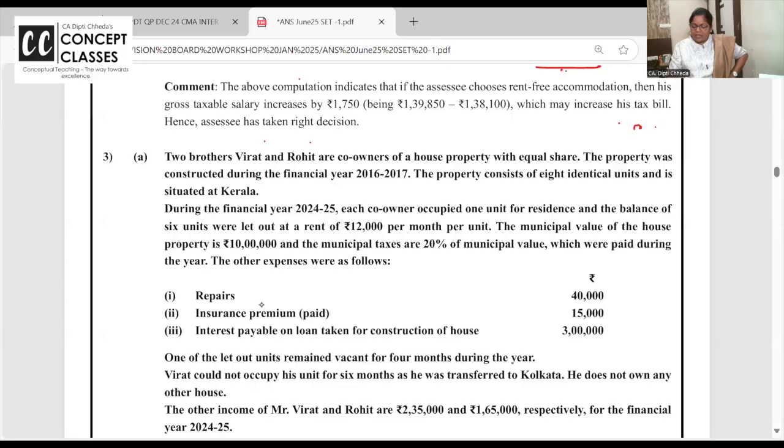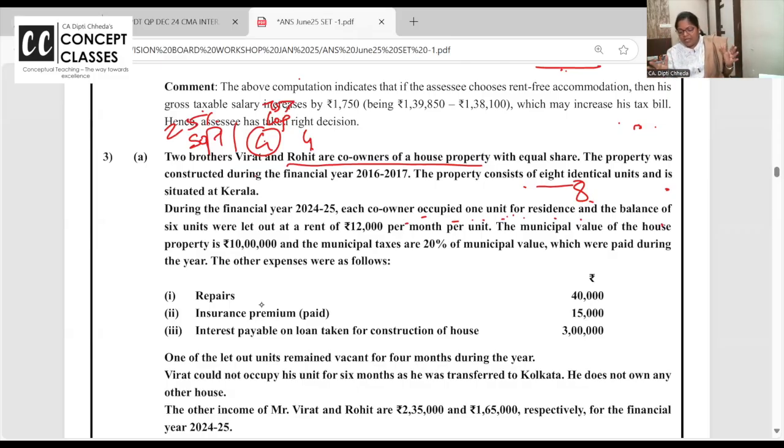So let us read this question now very quickly. Two brothers, Virat and Rohit, are co-owners. Two properties are constructed. They are the co-owners of the property. The property consists of 8 identical units. Each co-owner has occupied 1 unit as residence and the balance of the 6 units were let out. So out of 4, 1 is self-occupied and 3 are let out. So self-occupied 25%, let out 75%.